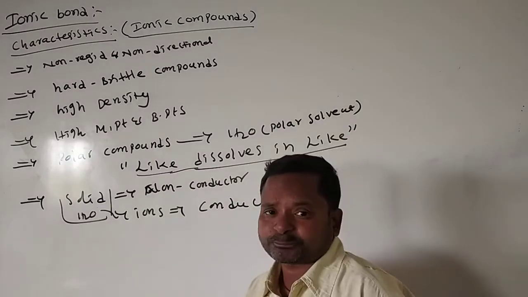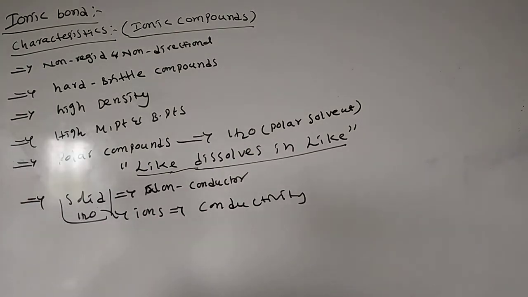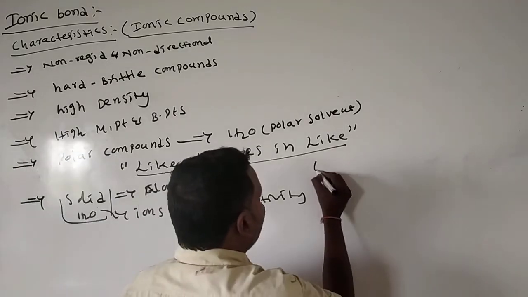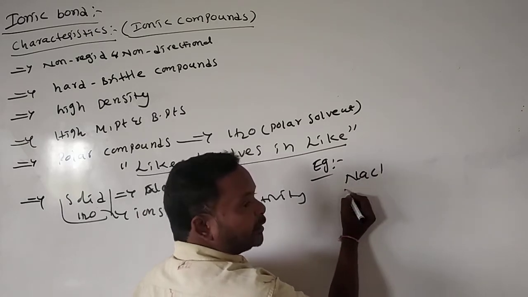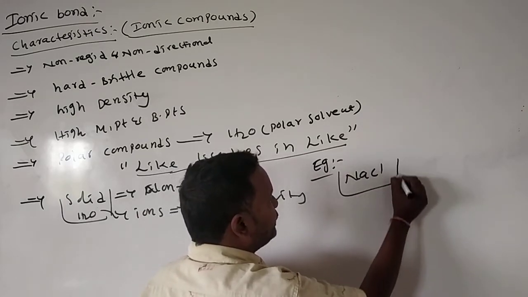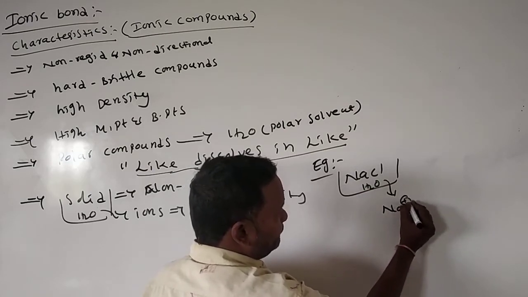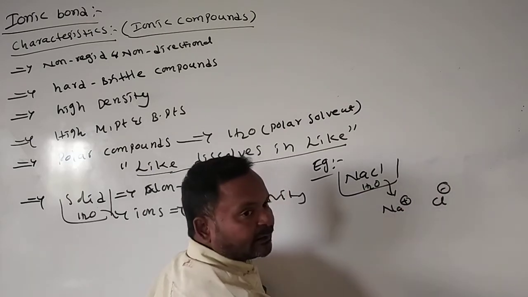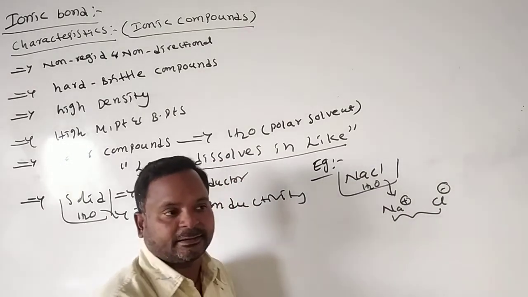But in dissolved state or in liquid state, this shows high conductivity. Why? It forms ions. For example, sodium chloride is a non-conductor in solid state, but when it is dissolved in water, it forms Na+ ion and Cl- ion.